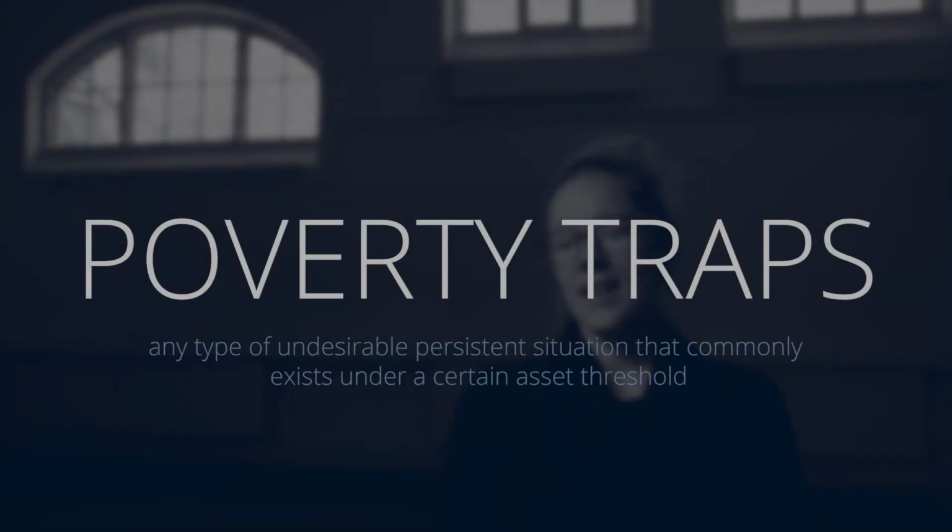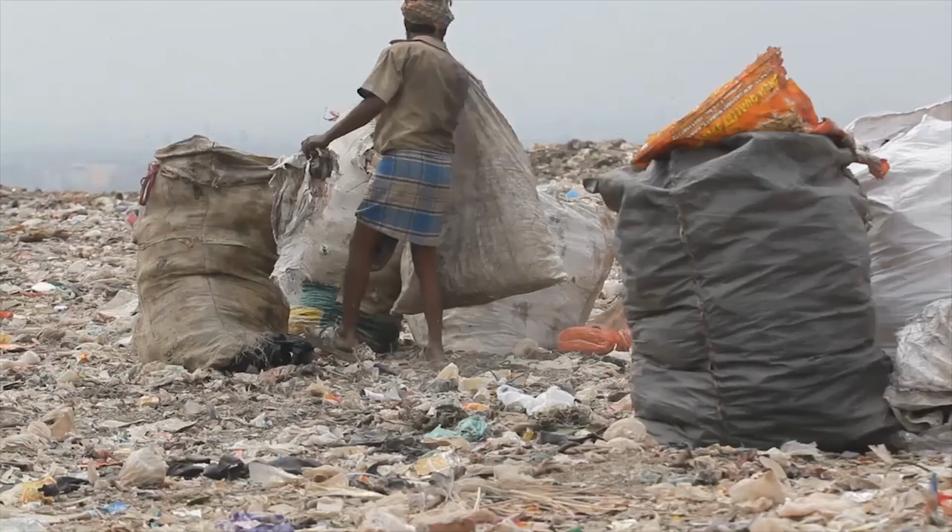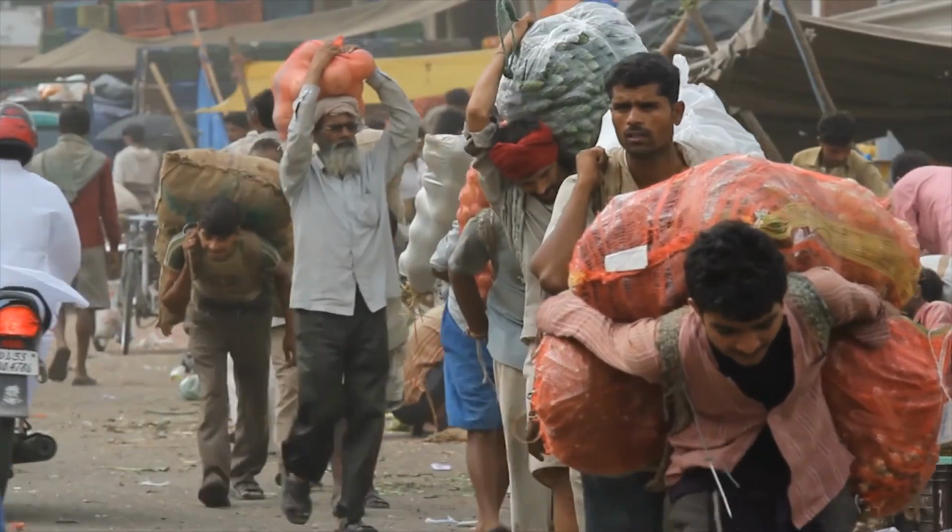They've also been used quite commonly with the term poverty traps within development practice and discourse. And within development, poverty traps are a common term that are described as any type of undesirable persistent situation that commonly exists under a certain asset threshold. And what that means is that it's a self-reinforcing cycle of poverty underneath a threshold such as $1 a day or $2 a day. In order to overcome that threshold, often a big push of some sort of investment is required, and a virtuous cycle of development can begin, is what the theory says.